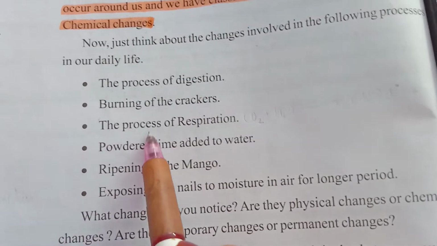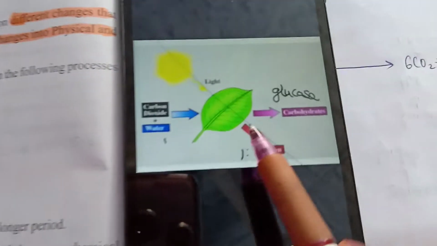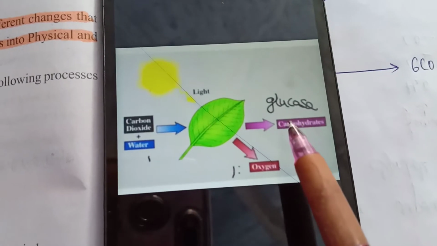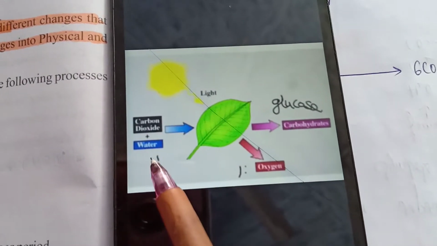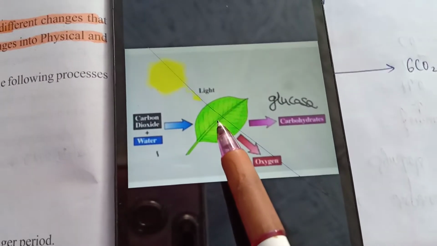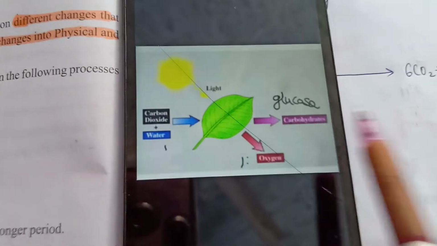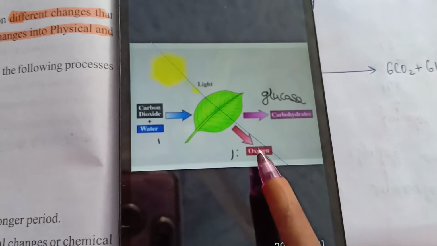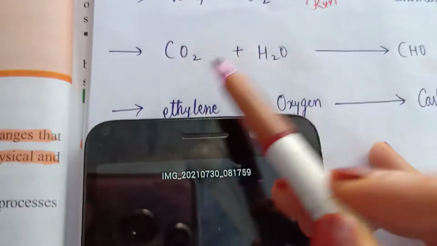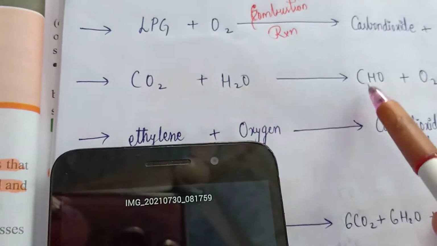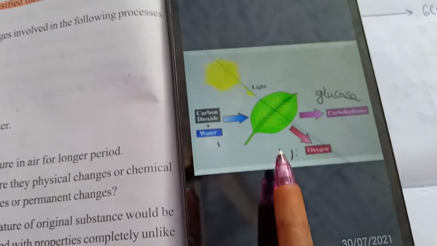And the next, the process of respiration. In the respiration process in plants, what happens? The plant takes carbon dioxide and water, they combine and do some chemical reaction, and they give rise to carbohydrate and oxygen. Here carbon dioxide and water combine to form carbohydrate and oxygen. This is in the case of plant respiration.